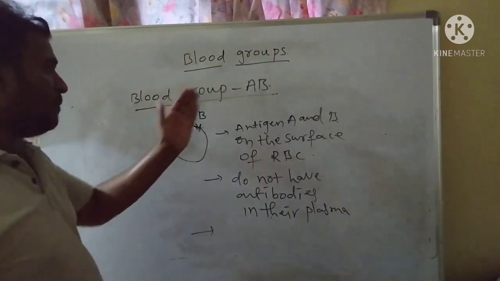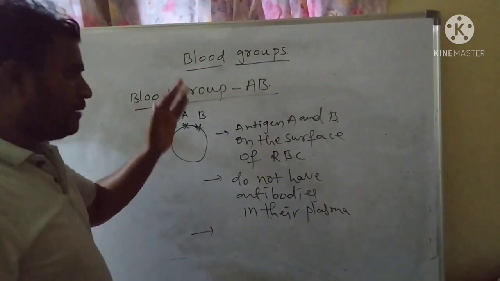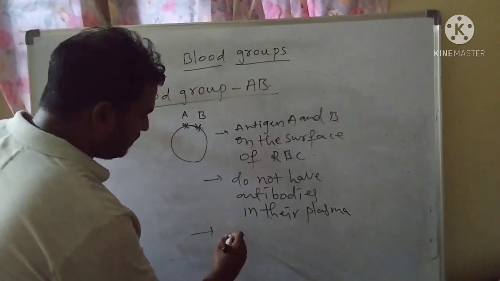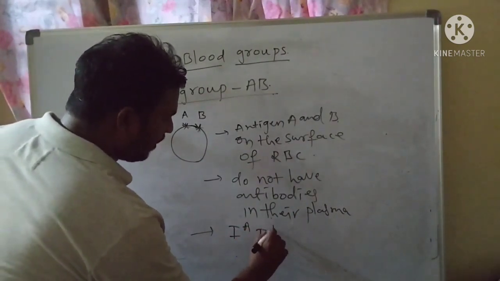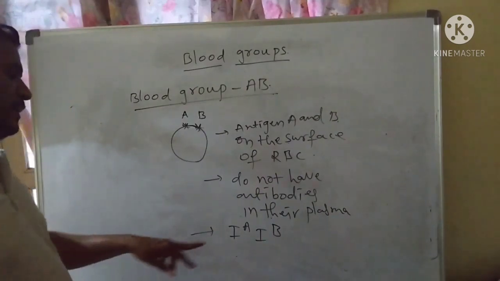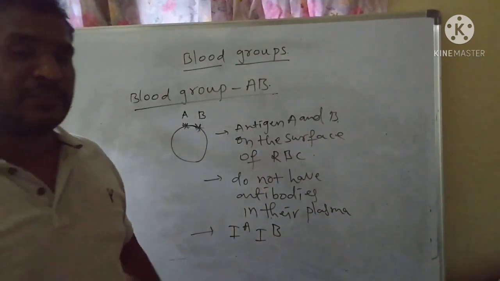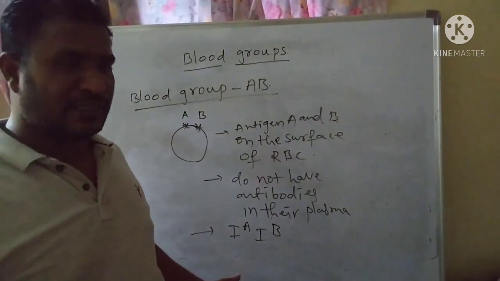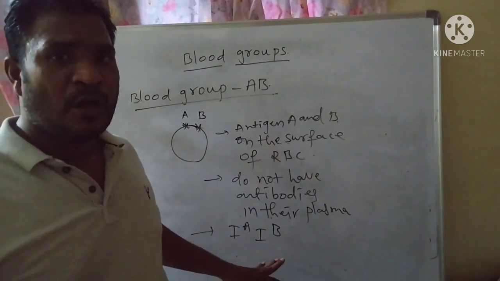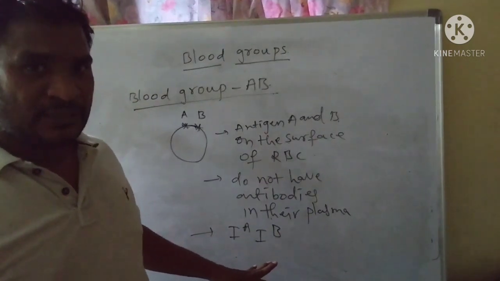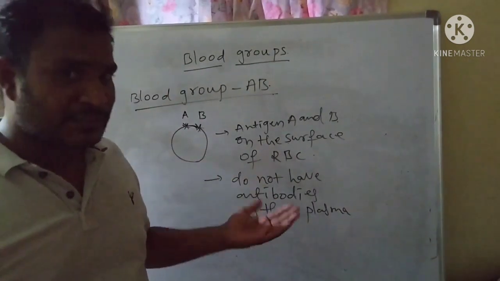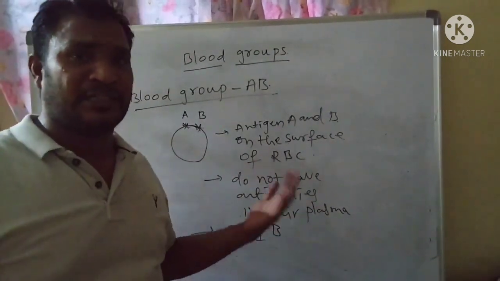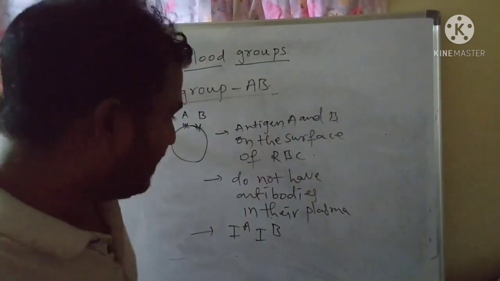What is the genetic makeup of the AB blood group? IA, IB. Here both the alleles are in a dominant condition. So this kind of condition is known as codominance. When both alleles are in a dominant condition for a particular trait or character, that kind of condition is known as codominance.